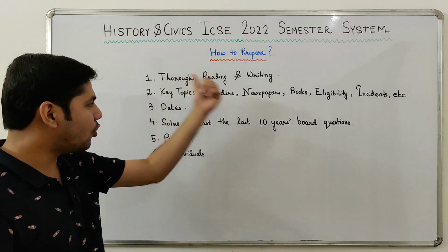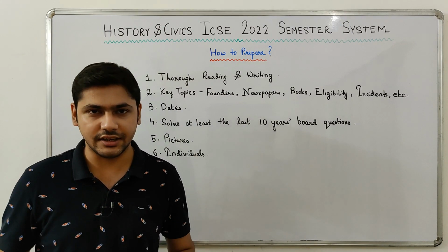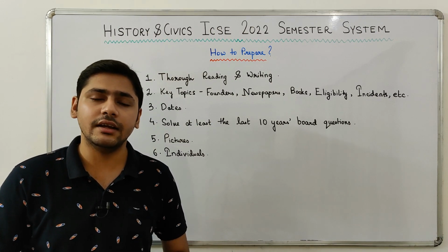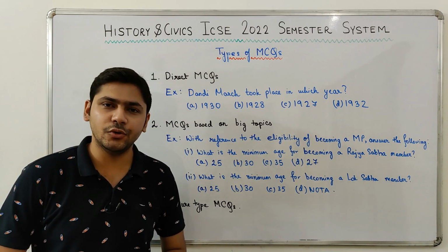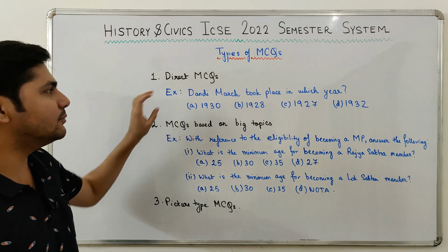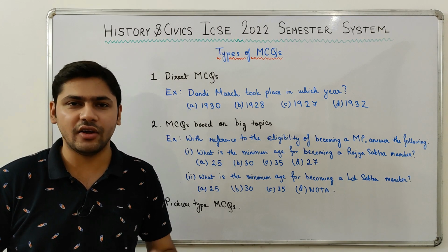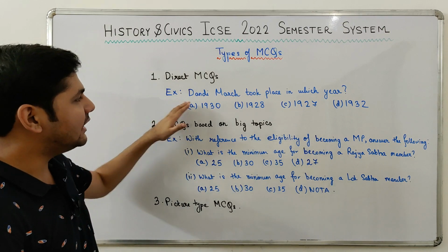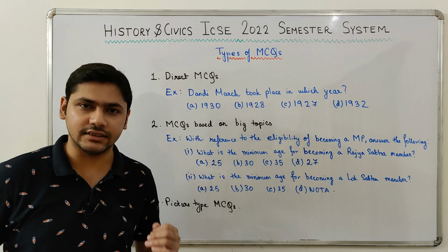So guys, those were a few points that you can use for the preparation of the first semester examination. Now we will move on to a few types of MCQ questions that can be asked. We now move on to some types of MCQs that can be asked in your examination. The first one, direct MCQs. So direct MCQs can be asked and direct MCQs will be asked in your examination. Say for example, a simple straightforward question like, Dandi March took place in which year? It will have 4 options and you will have to select the correct answer.